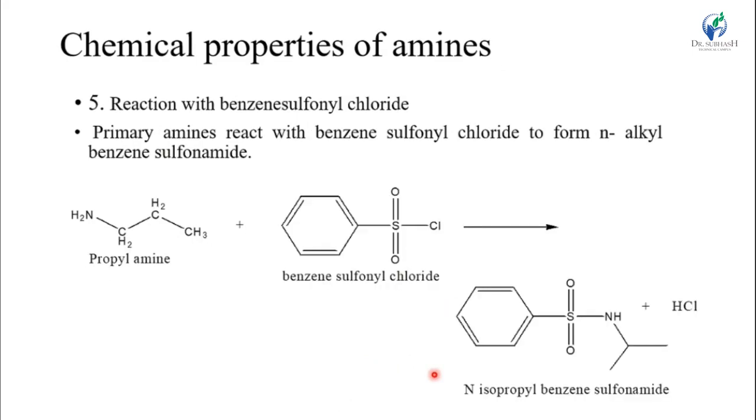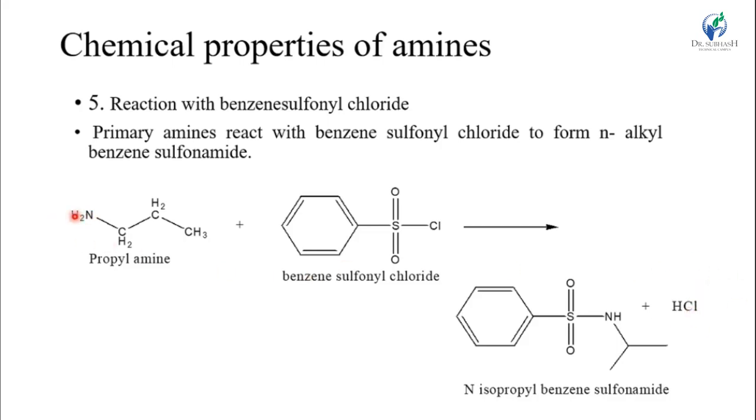Then fifth reaction is the reaction with benzene sulfonyl chloride. Primary amine reacts with benzene sulfonyl chloride to form the N-alkyl benzene sulfonamide. Here propyl amine reacts with benzene sulfonyl chloride.